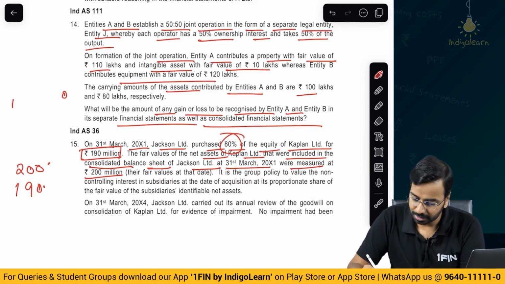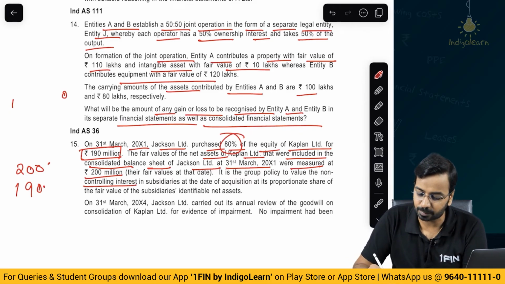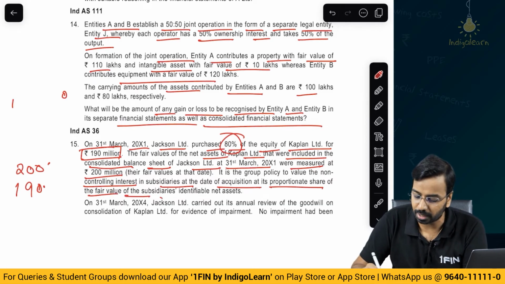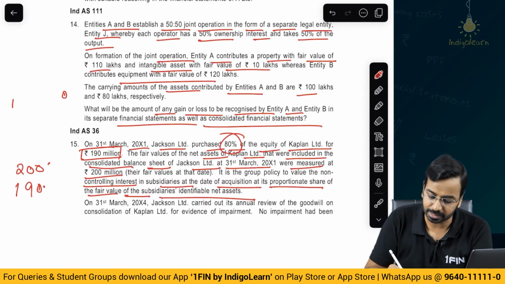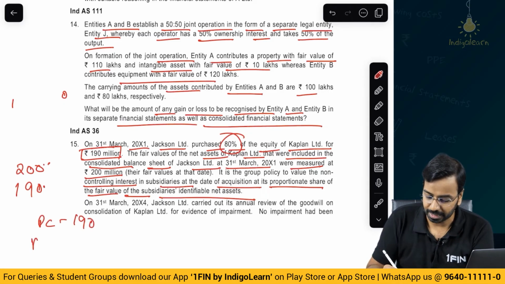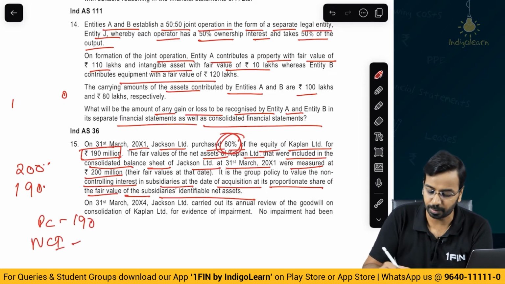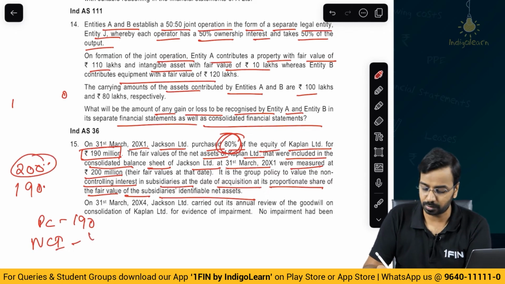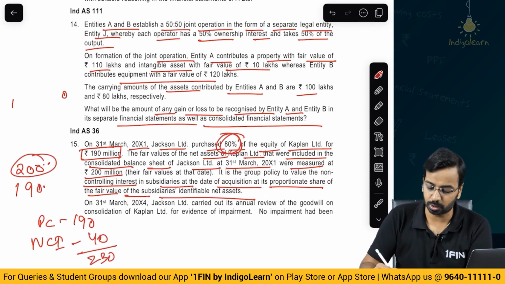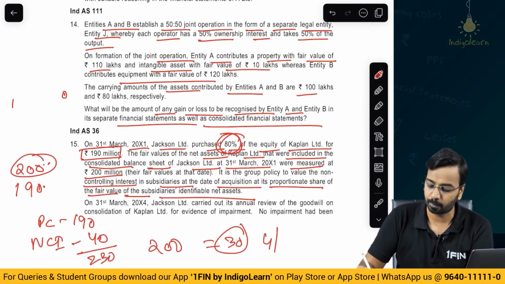It is the group policy to value NCI in subsidiaries at the date of acquisition at its proportionate share of the fair value of the identifiable net assets. So, net asset is 200. Purchase consideration is 190, and NCI is how much? 20% of 200, which is 40. So, 230 is the total, less net asset 200, so goodwill is 30.